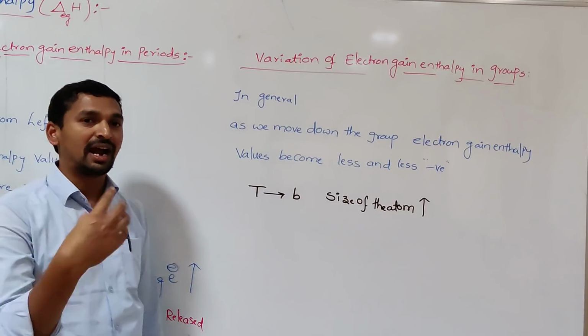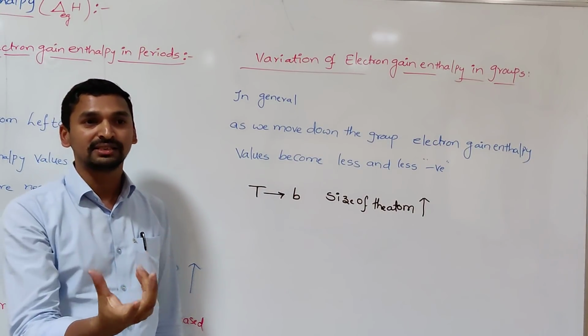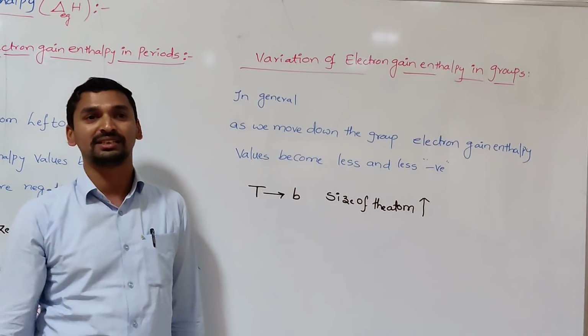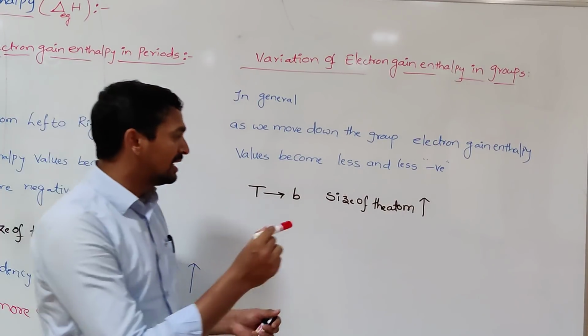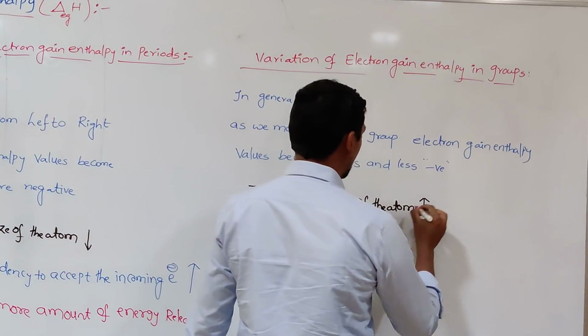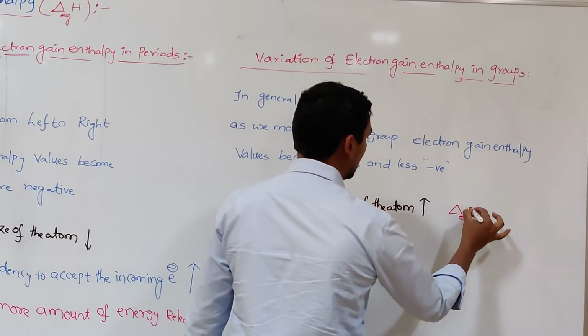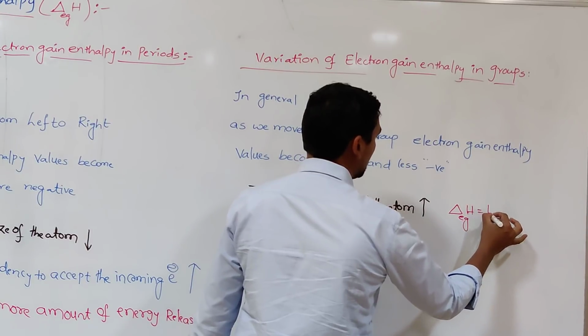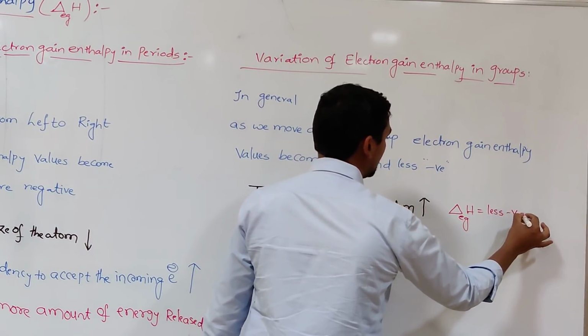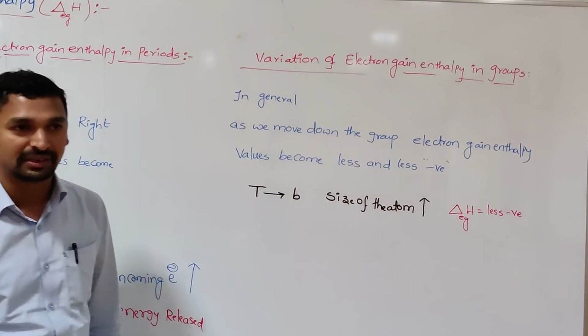So the atom that is larger in size has less tendency to accept the electron. That's why less amount of energy is released. As the size of the atom increases, the electron gain enthalpy values become less negative. That is, less energy is released.